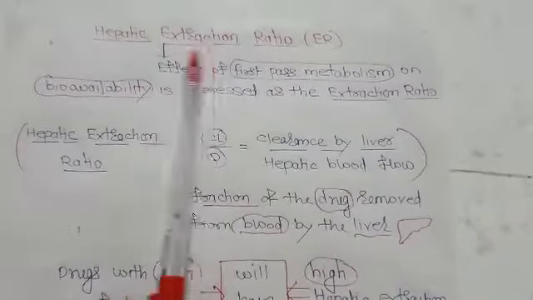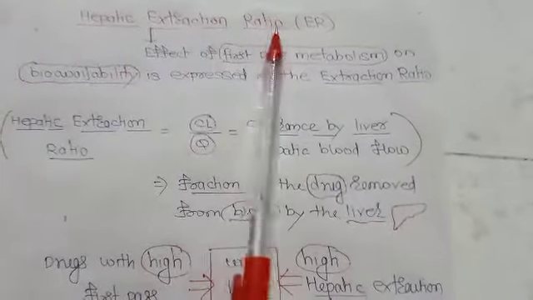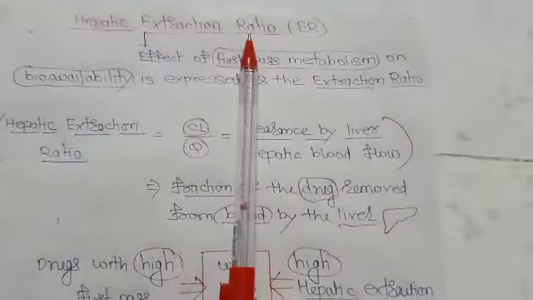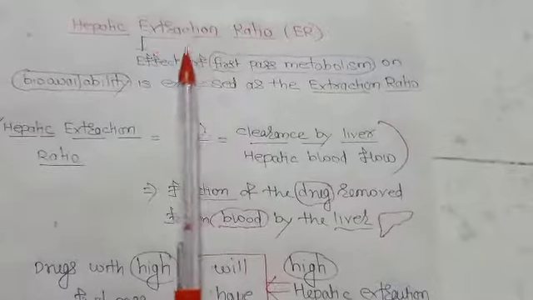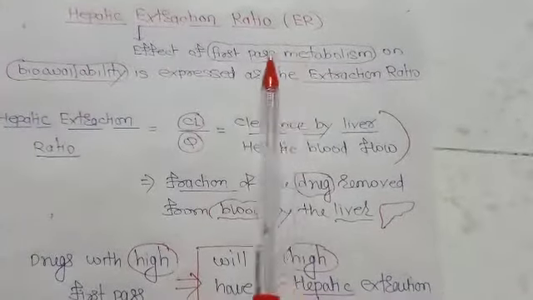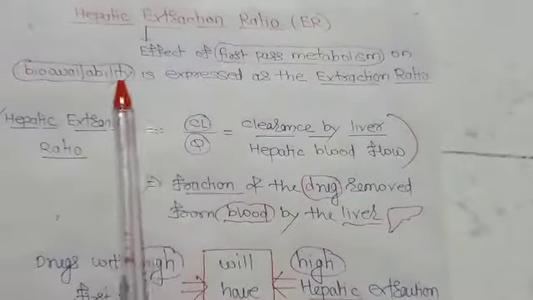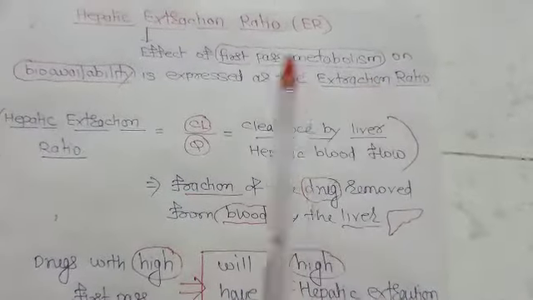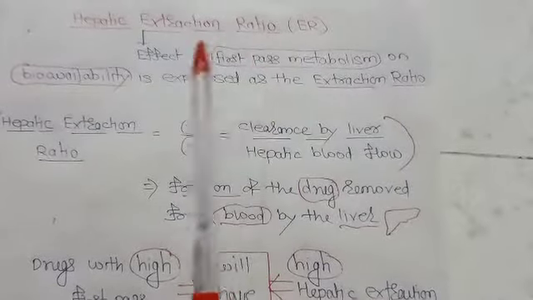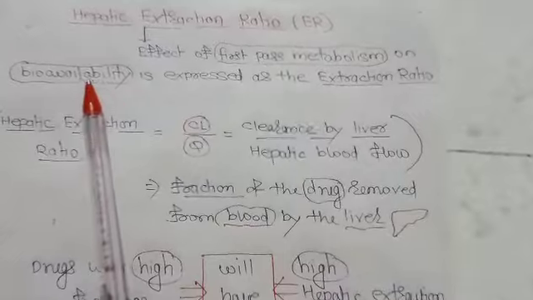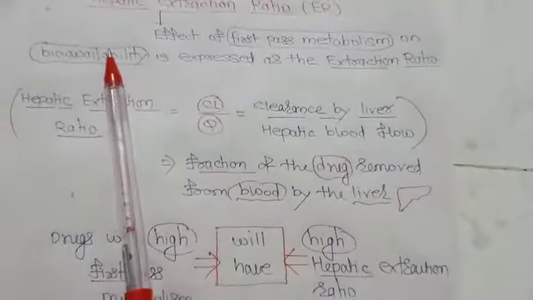Today we are going to talk about hepatic extraction ratio, or ER. ER means extraction ratio, or hepatic extraction ratio. The effect of first pass metabolism on the bioavailability is expressed as the extraction ratio. Hepatic extraction ratio is nothing but the effect of first pass metabolism on bioavailability, or systemic bioavailability.